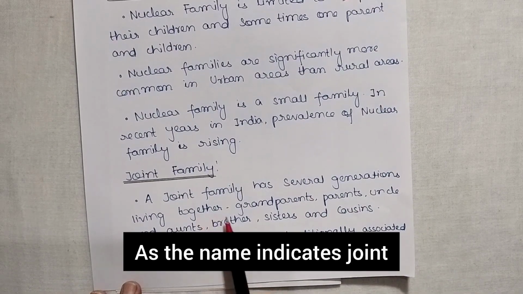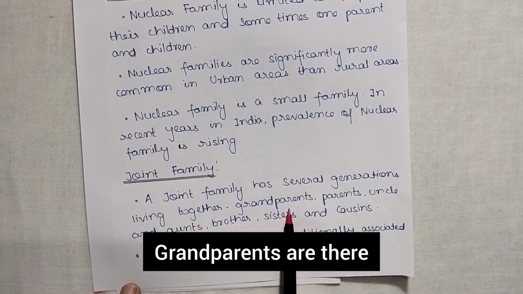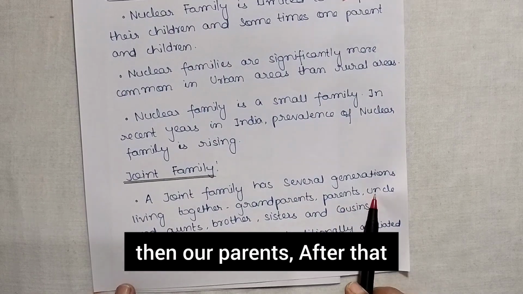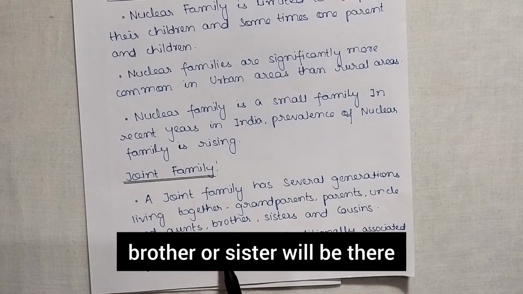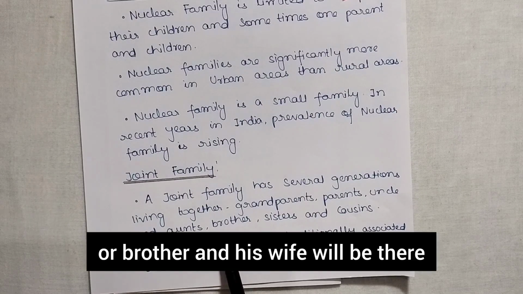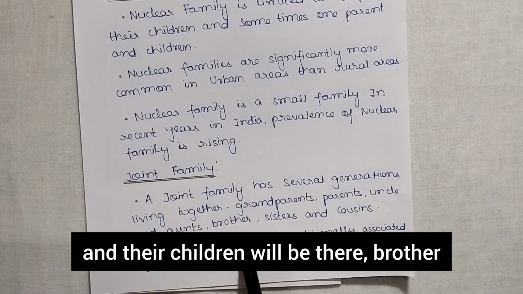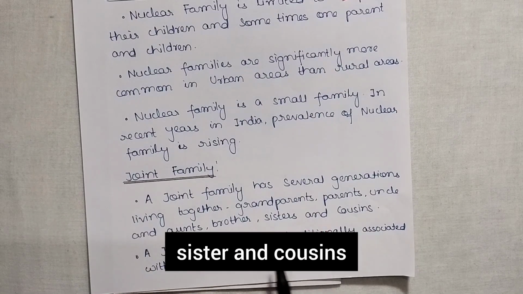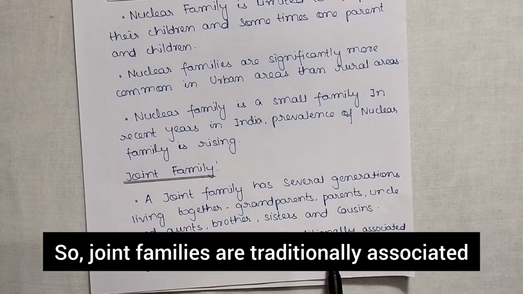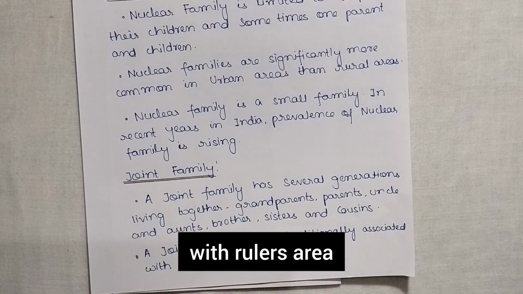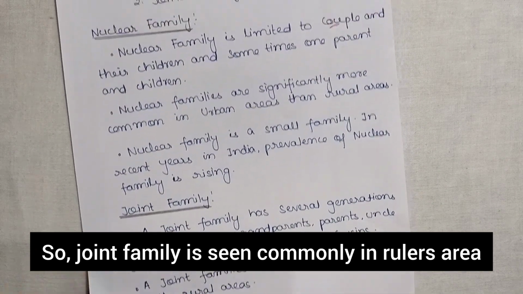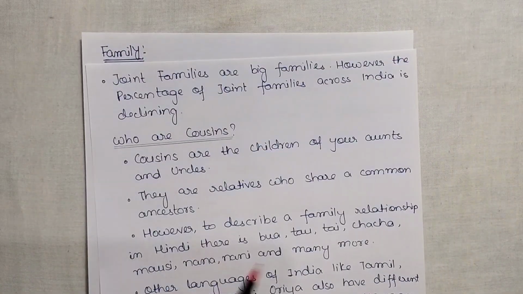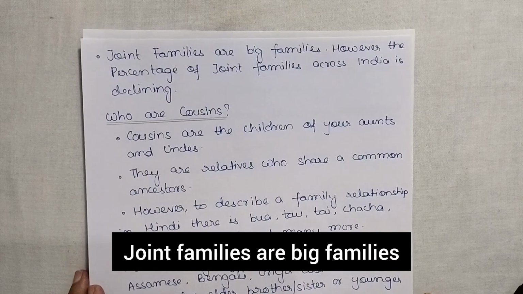As the name indicates, joint, so many people are here. Grandparents are there, then our parents. After that, uncle and aunt will be there, where the father's brother or sister will be there. Our brother and his wife will be there, and their children will be there, right? Brother, sister and cousins. So joint families are traditionally associated with rural areas. So joint family is seen commonly in rural areas, not in the urban areas. Joint families are big families.